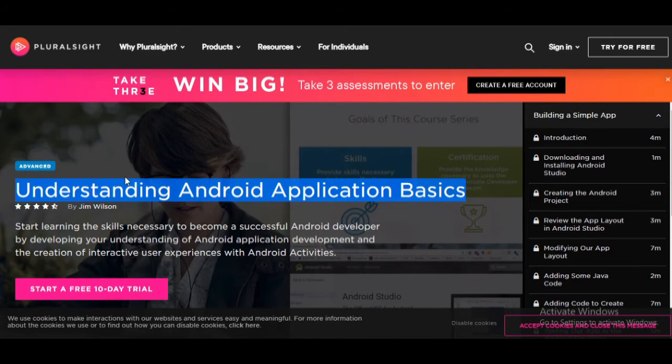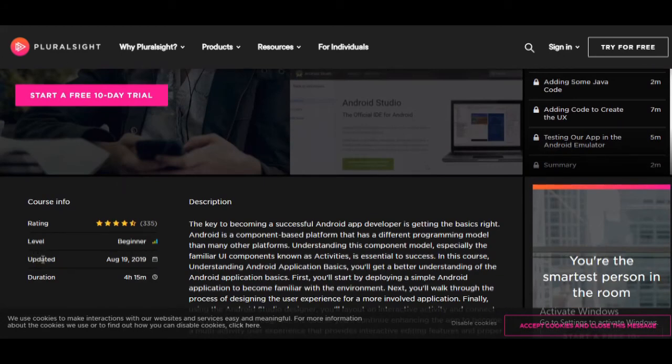The fourth course that I will suggest is Understanding Android Application Basics. The course provider is Pluralsight. The level is beginner. The last update on the course was in August 2019. The duration of this course is 4 hours 15 minutes.